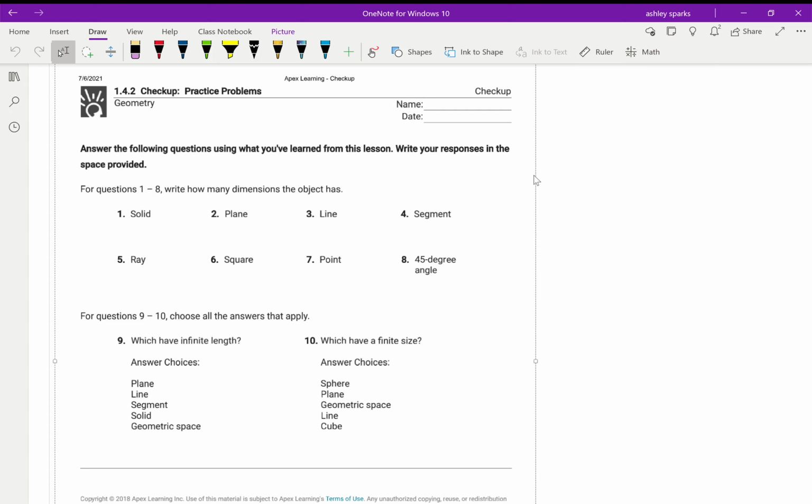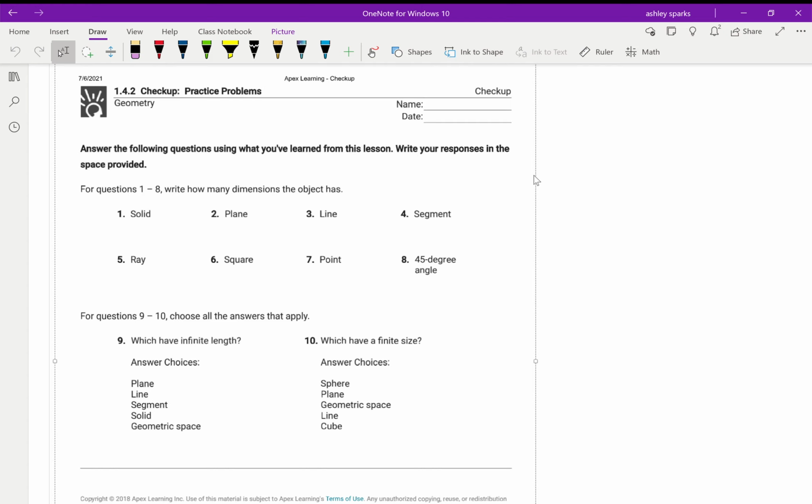Let's get going on this geometry section 1.4.2 for our Apex Learning. This section is all about dimensions and things that stop and things that don't stop. So basically, what's being asked in the first 8 questions is how many dimensions does something have?